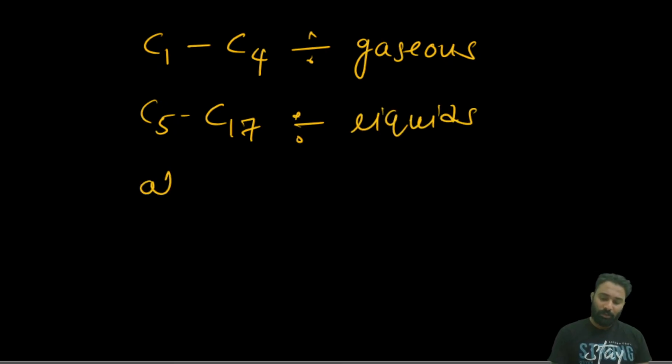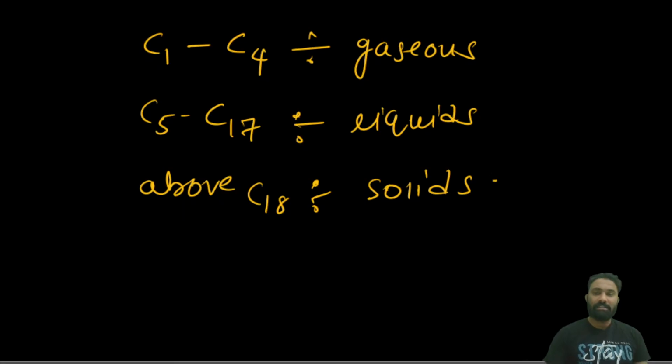Done. Above C18 are solids. Above C18s are the solids. Clear? Now this is about the physical properties of alkanes. Now we are going to study the chemical properties of the alkane.